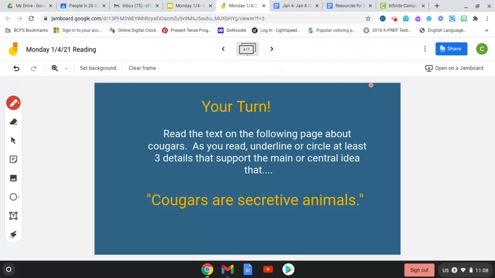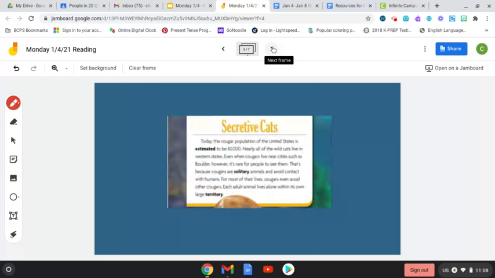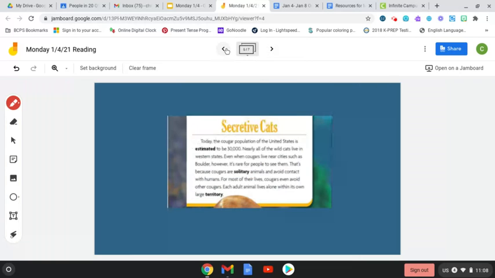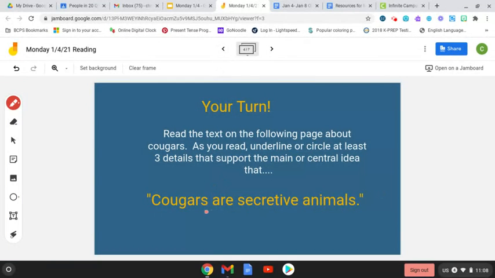Okay? And here's your central or main idea. Cougars are secretive animals. So everything you circle has to support this central idea that cougars are secretive animals. Now, that can mean that they're private, that they don't like a lot of people or animals. It could mean that they hide things. So think about that. So you have 1, 2, 3 sections to read. And again, you only need to circle details that support this main or central idea. I hope that helps.